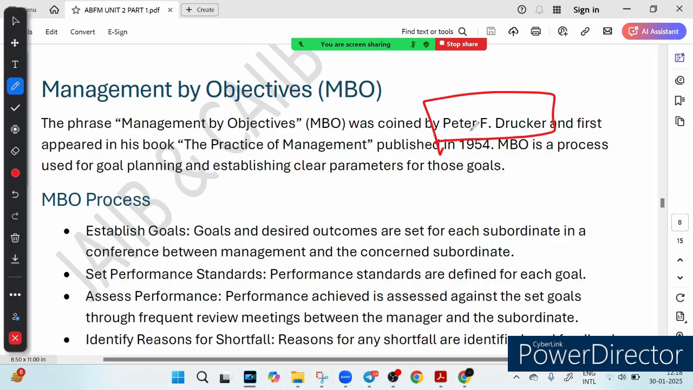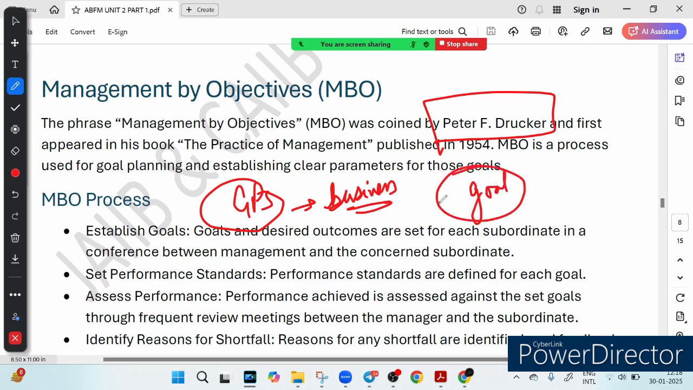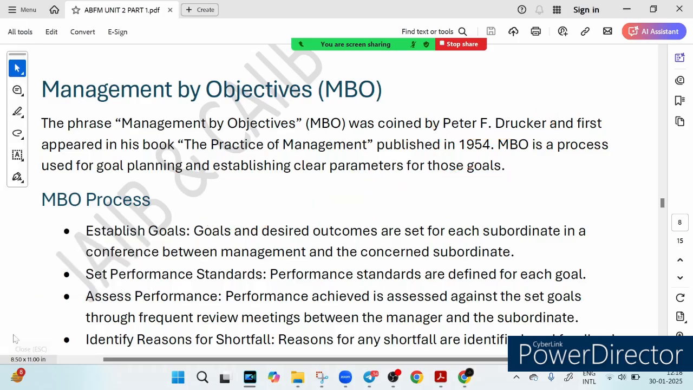Let's break it down in simple terms. What is MBO? You can think of MBO as a GPS for business. It sets a destination, that is called the goal, right? And gives clear direction to help people get there. No more confusion or wasted effort. What are the steps in MBO?